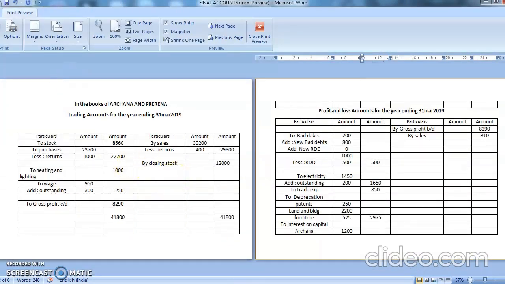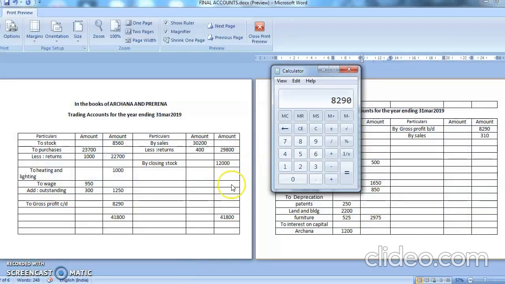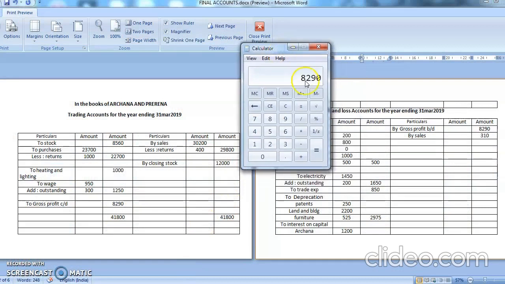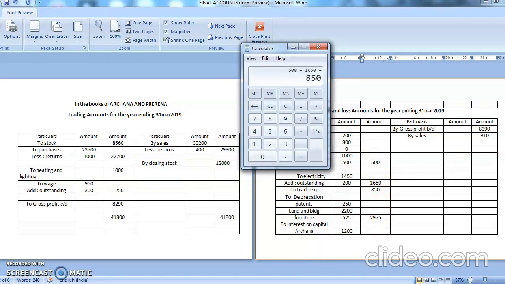Yes, now totaling of your credit side. Your credit side totaling we'll do it later on. First we'll do the totaling of debit side because debit side is having more items. So first is 500 plus 1650, see here it is, and then plus 850 plus 2975. Okay, we have done 500, 1650, 850, 2195.